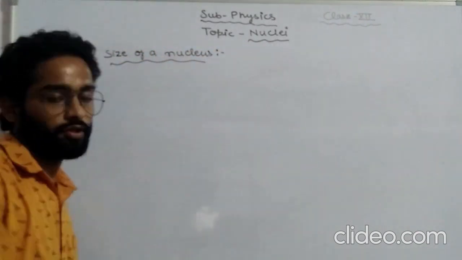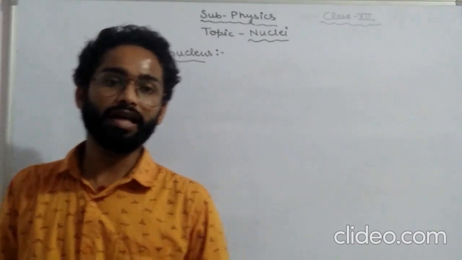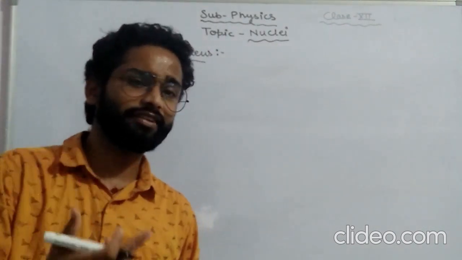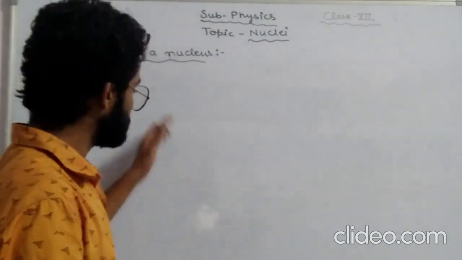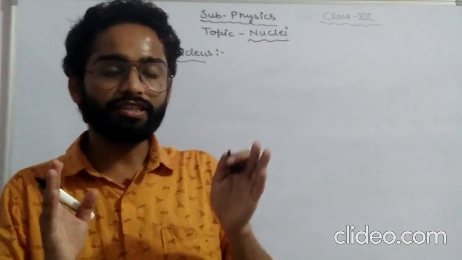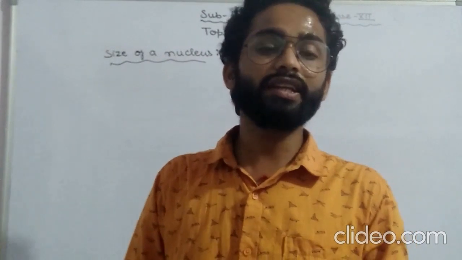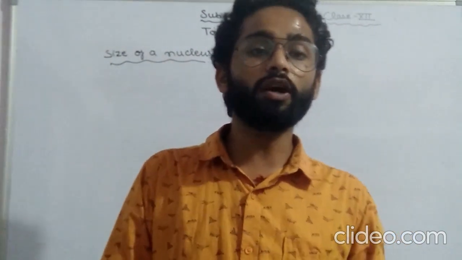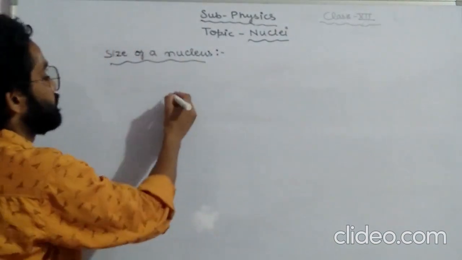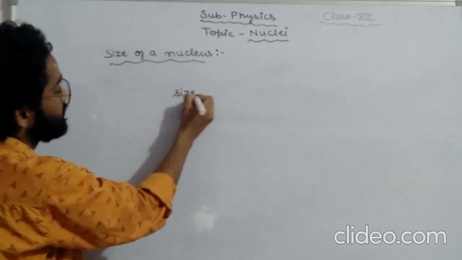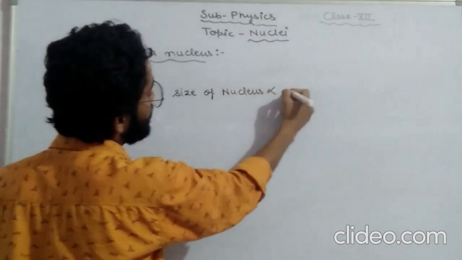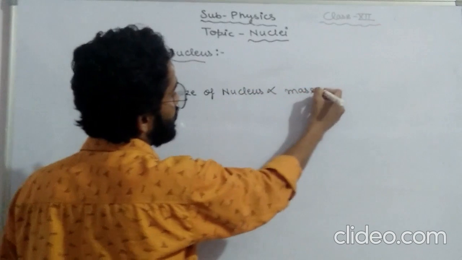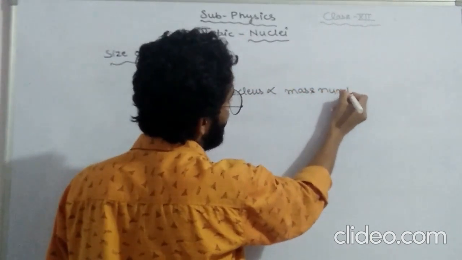How will you find the size of a nucleus? As the resultant of the Rutherford scattering model, Rutherford suggested that the size of a nucleus varies linearly with the mass number. That means the size of the nucleus is directly proportional to the mass number.